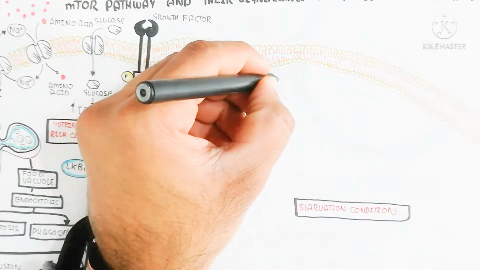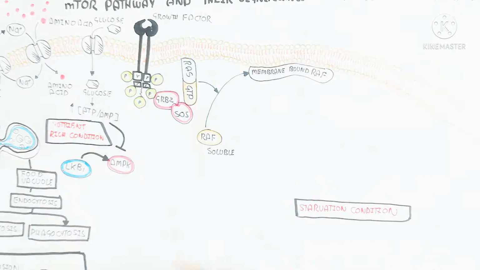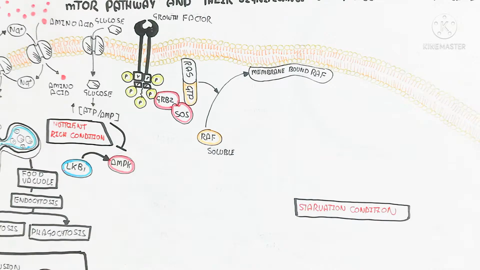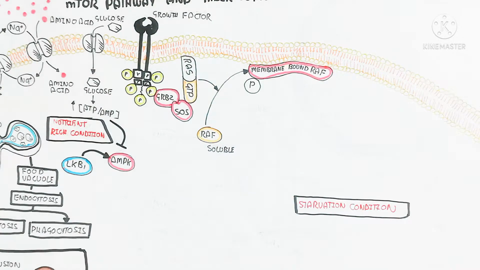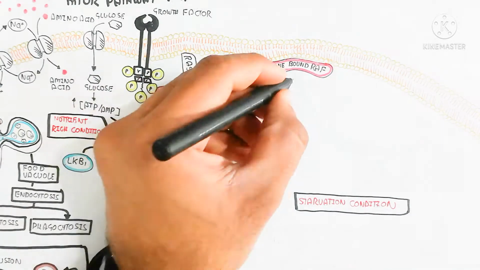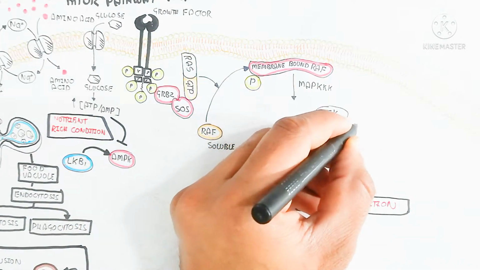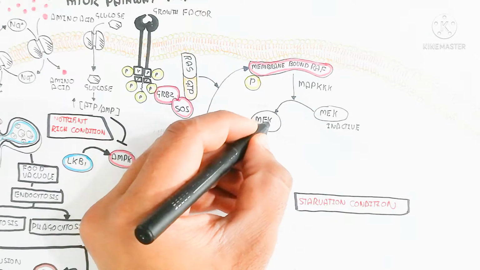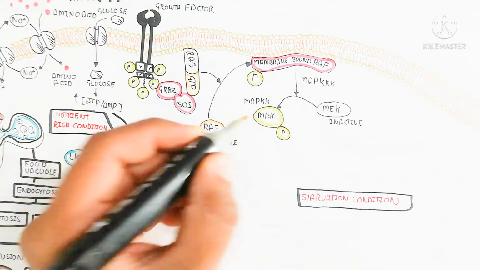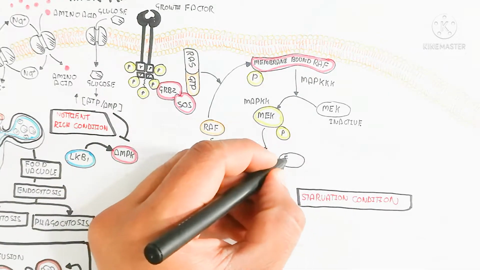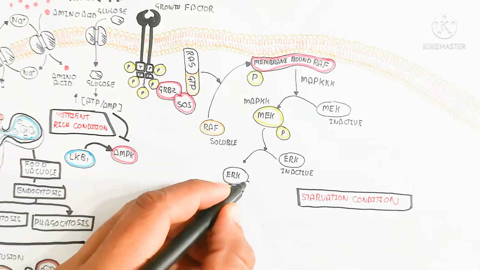phosphorylation with a membrane bound RAF. With the membrane bound RAF there will be phosphorylation, and the mitogen activated protein kinase, in the presence of its substrate, will be activated. So this membrane bound RAF will activate the inactive mitogen activated protein kinase to become activated. So with the mitogen activated protein kinase activation by phosphorylation, to convert the MAP kinase, mitogen activated protein 2 kinase will remain.